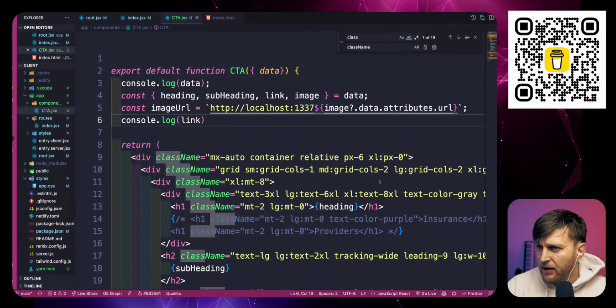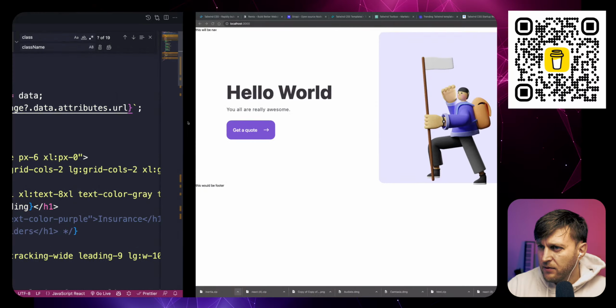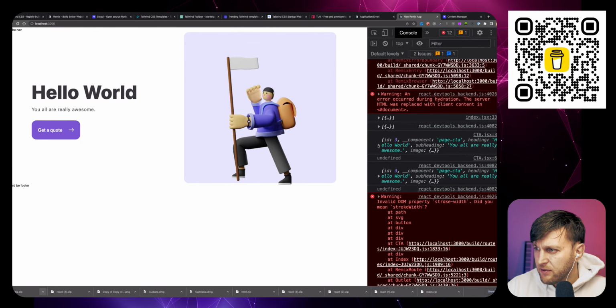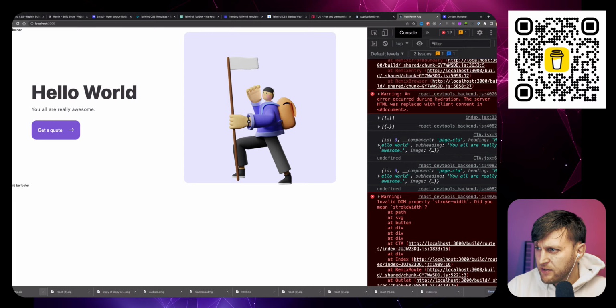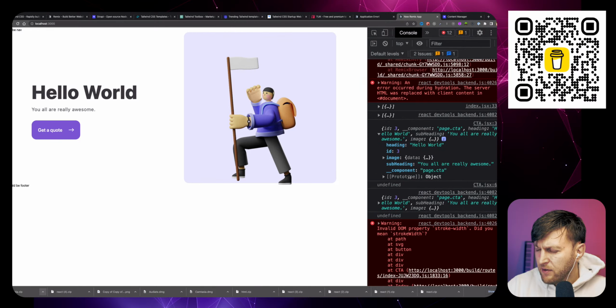Link is undefined. Let me check inside my data. So hello world, image. You are really awesome. Heading, ID, image, subheading. That's the component. Oh, am I not?